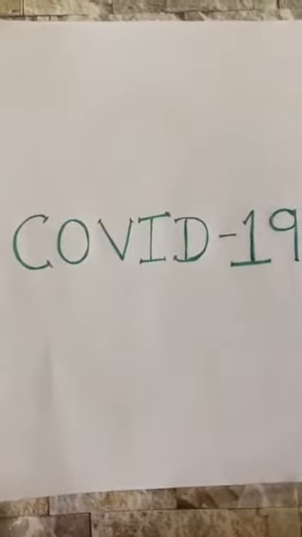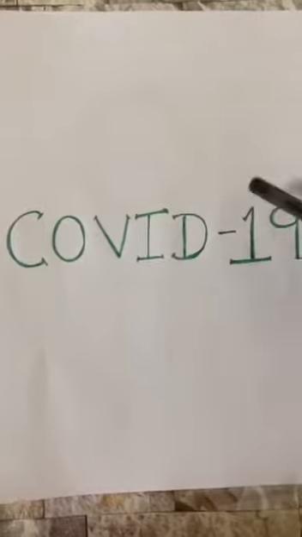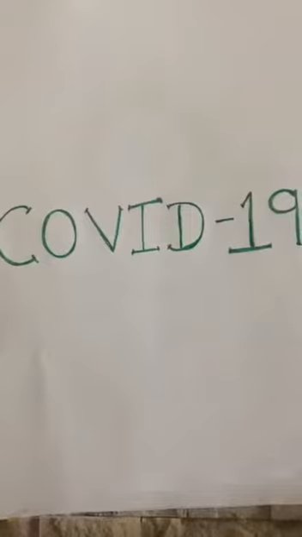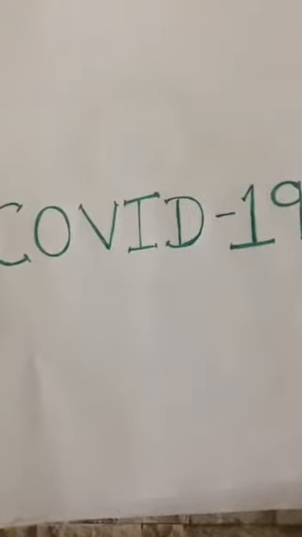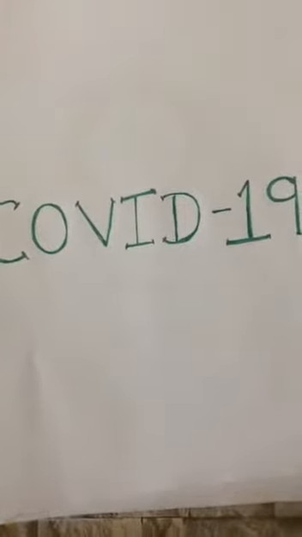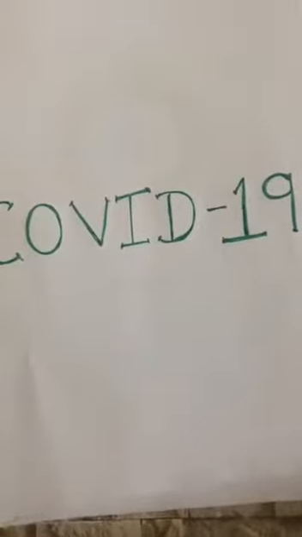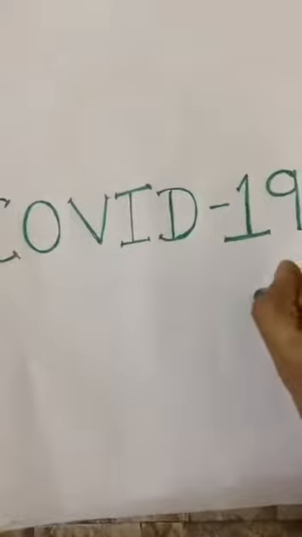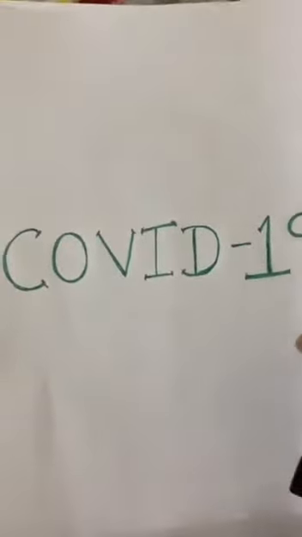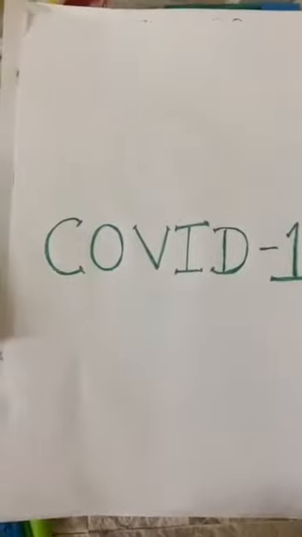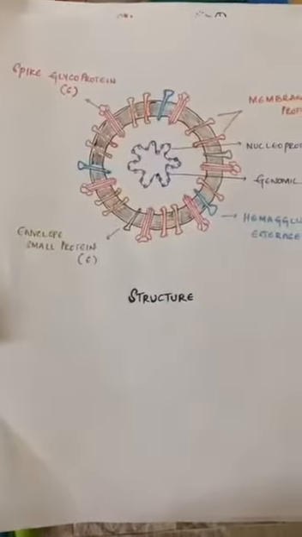This video is about giving you a brief idea about COVID-19. This is not the first time we are having an outbreak of coronavirus. Previously in 2003 we had one with the SARS-CoV virus, and now with SARS-CoV-2, which we named COVID-19, it's a new outbreak. So here is a brief discussion about the structure of the coronavirus.